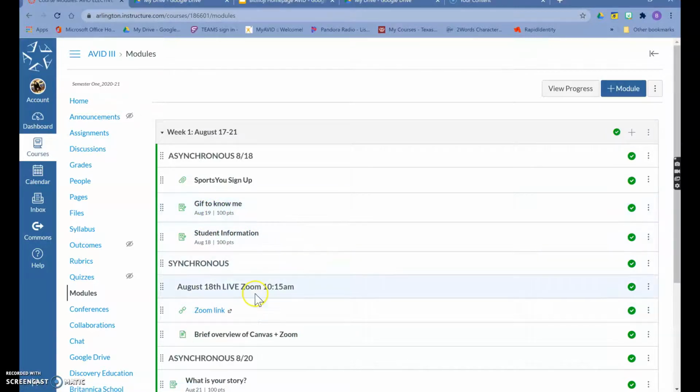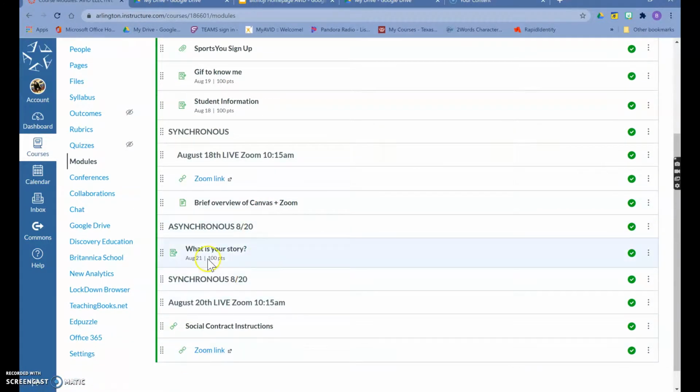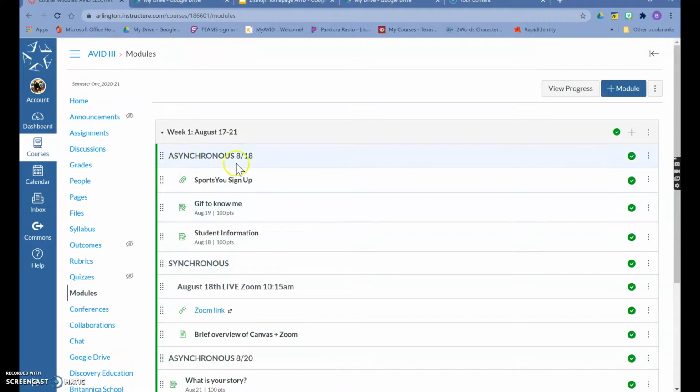And then right here, it says August 18th, live Zoom at 10:15. We will go live. Here's a Zoom link. It's the first thing you do. Here's another help video for Canvas and Zoom. It talks more about this page, but everything you need is right here in the modules. Click on modules. You'll just follow this each day. Asynchronous is what you do by yourself. Synchronous is together.